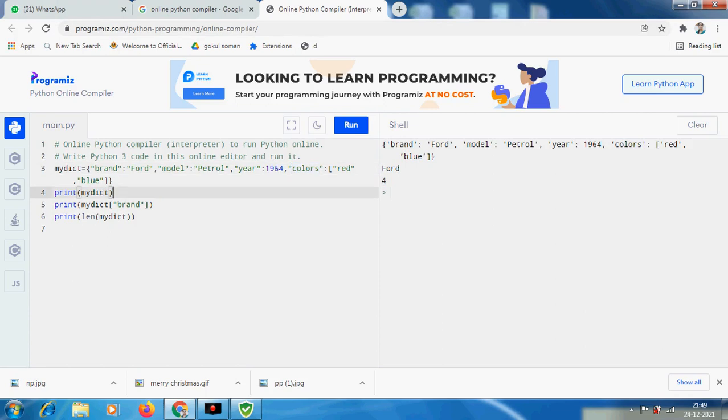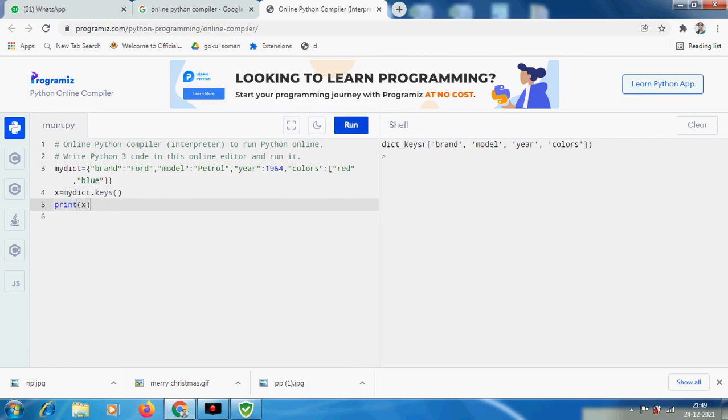Now what I am going to check is x equals, say, my dictionary dot keys function. Then I am going to print x because the value is retrieved to the x variable.